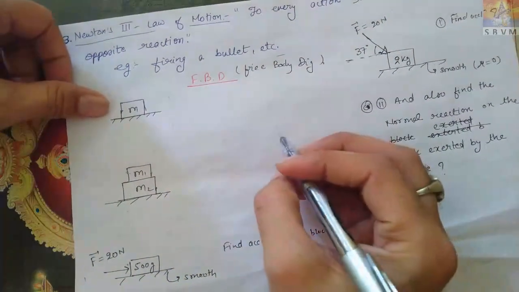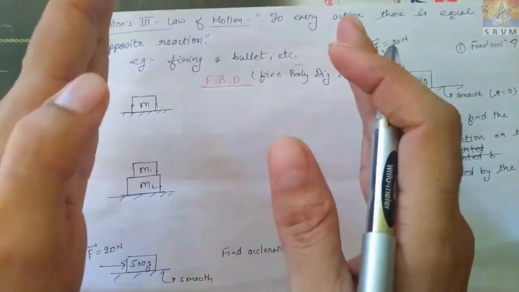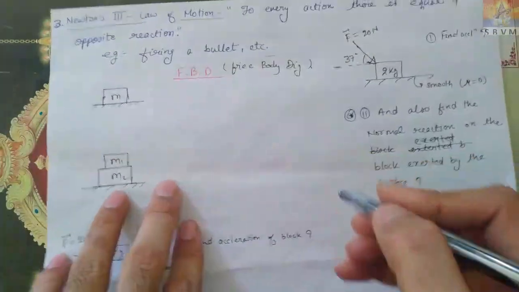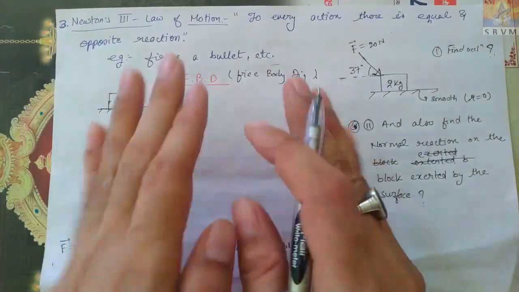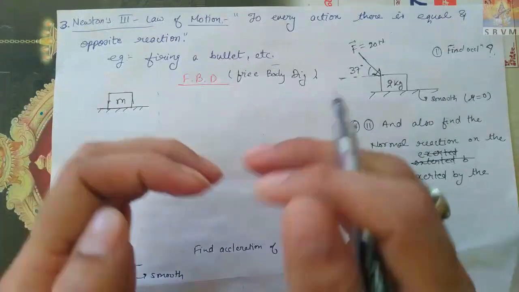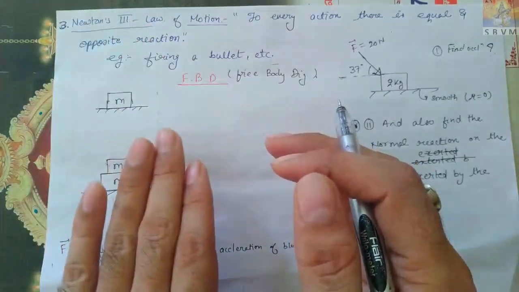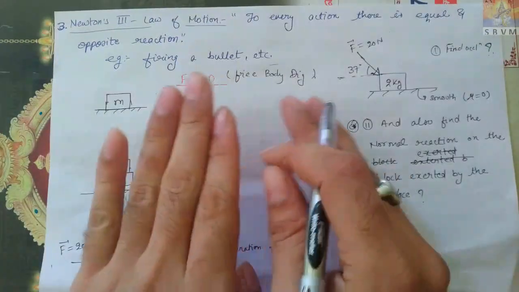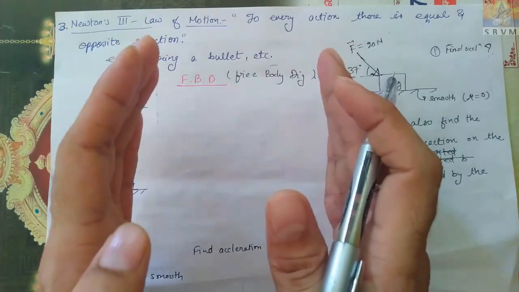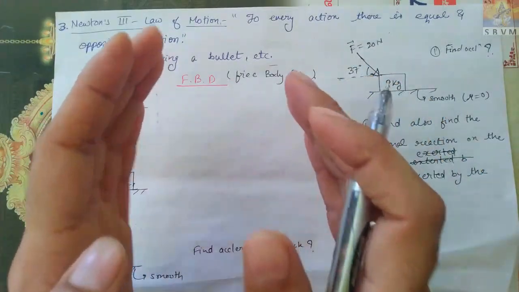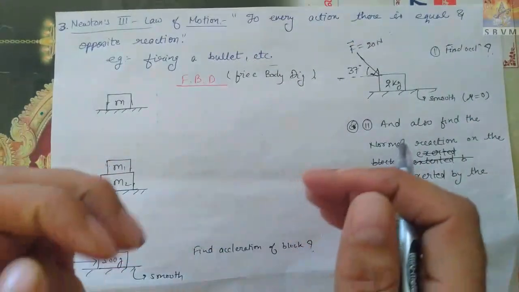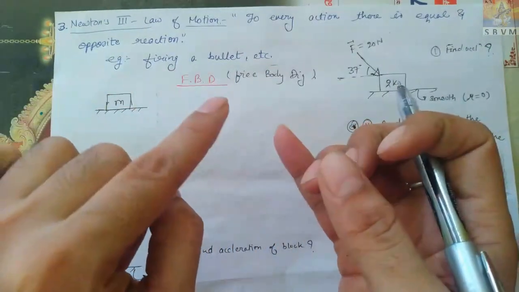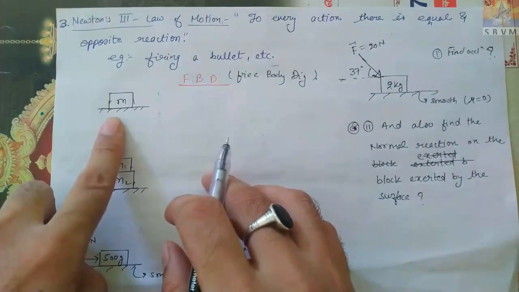So let's get started. Free body diagram means let that body be free in space and observe how many forces are acting on that body. Show them, and the free body diagram is completed. Once again, a free body diagram means nothing but observing that body freely in space and noting how many forces, either contact or non-contact, are directly acting on that body. Mention them, free body diagram completed.